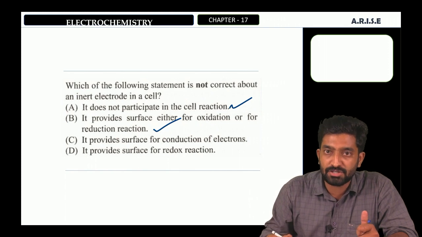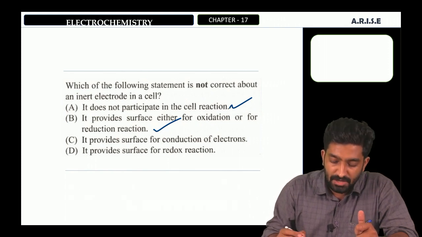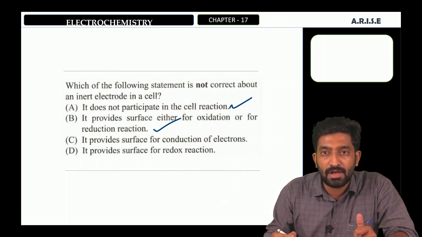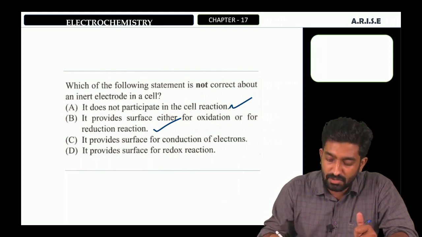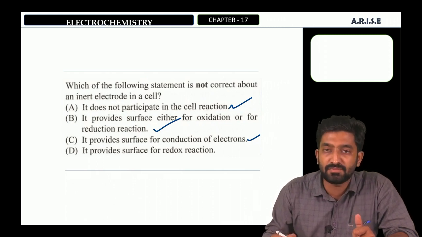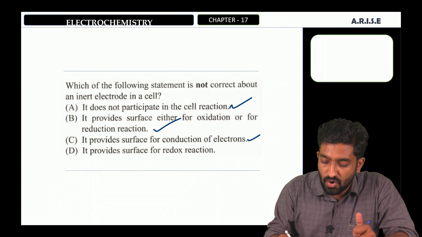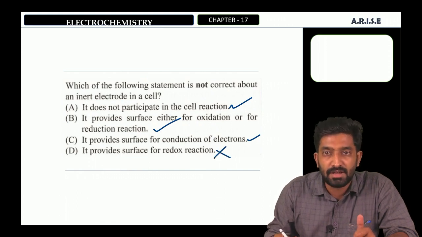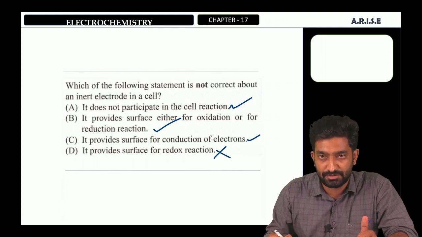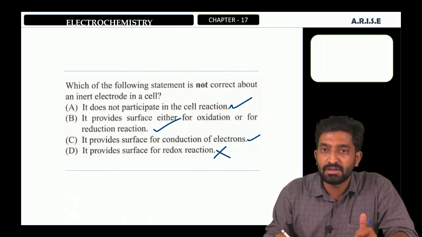Then we can go to the third option. It provides surface for conduction of electrons. Okay, that is also a correct statement. And the fourth one, it provides surface for redox reaction. That's a wrong statement. It provides surface either for oxidation or for reduction reaction. That's why the fourth statement is incorrect.